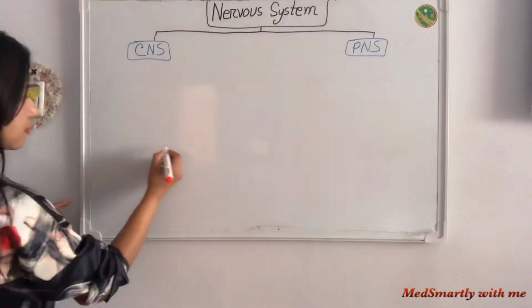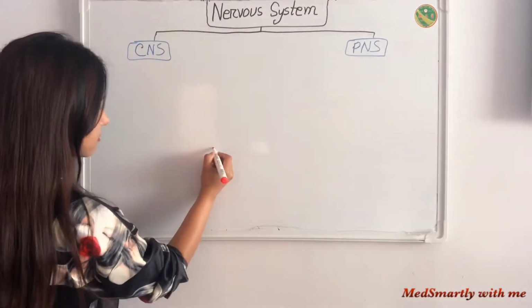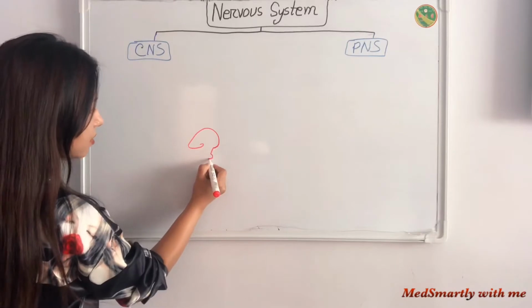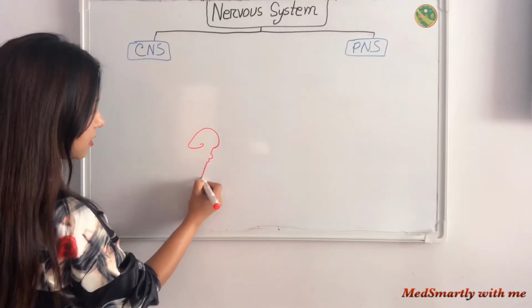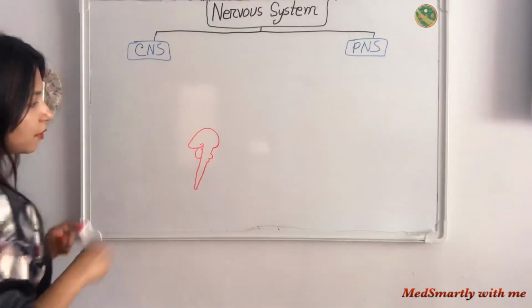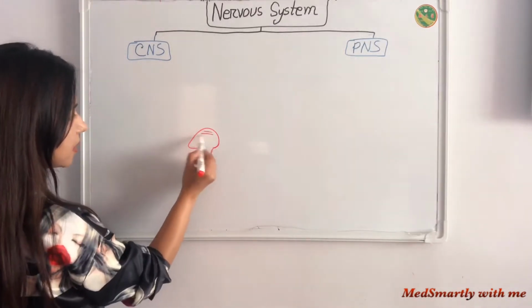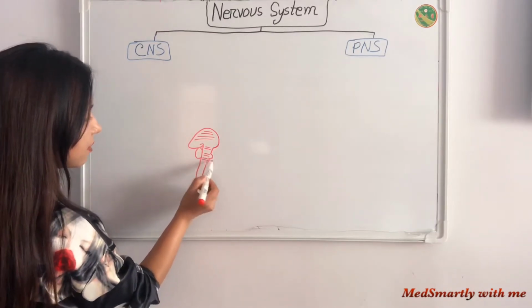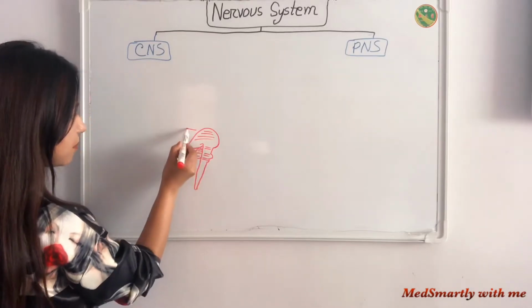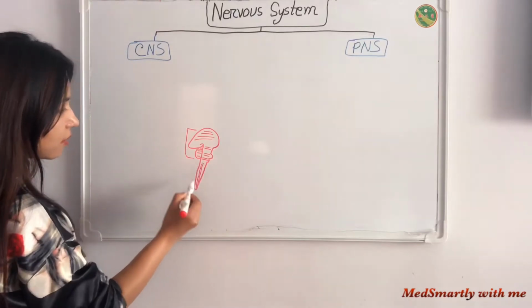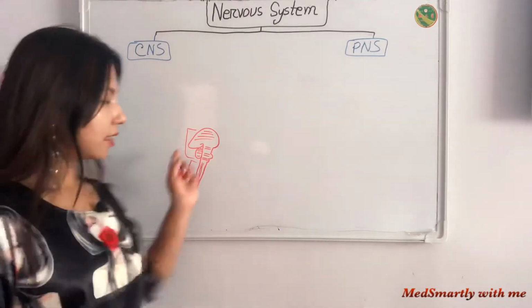Now let's make a diagram. Cerebrum, midbrain, pons, medulla, then spinal cord and cerebellum. This part is called the brain and this part is called the spinal cord.